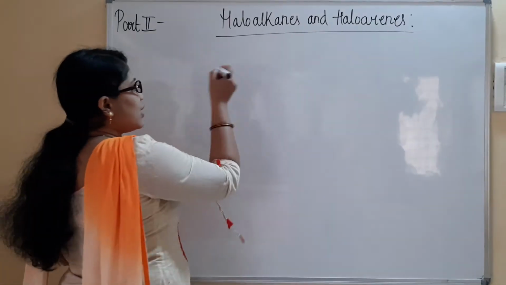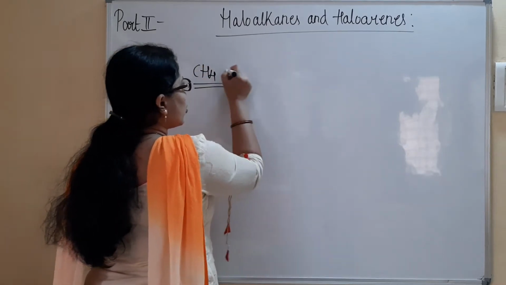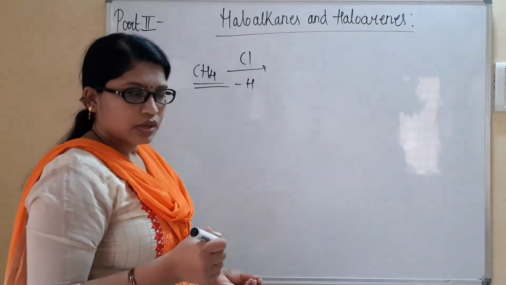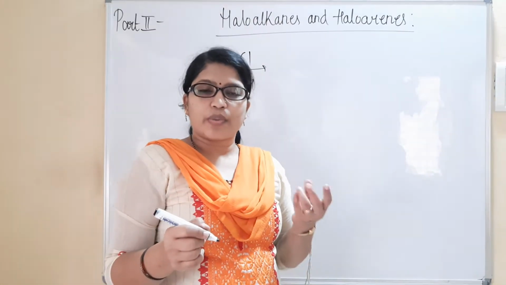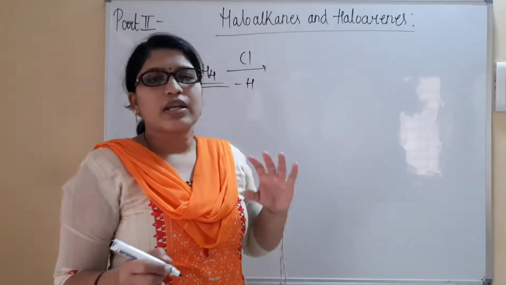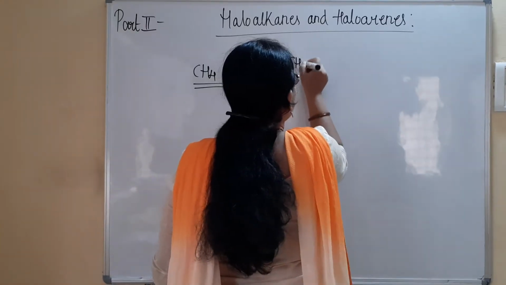So for haloalkanes, if you consider how to prepare them, we know this is a methane molecule from which you just remove one hydrogen atom and add any halogen: chlorine, bromine, iodine, astatine, any of the halogen atoms, just by replacing one hydrogen. We are going to obtain CH3Cl.